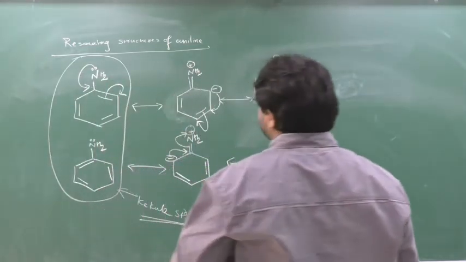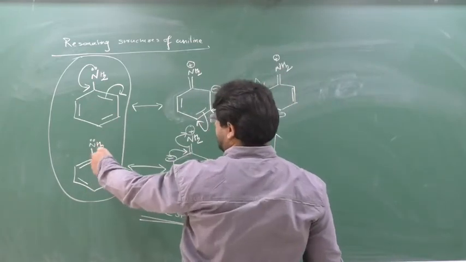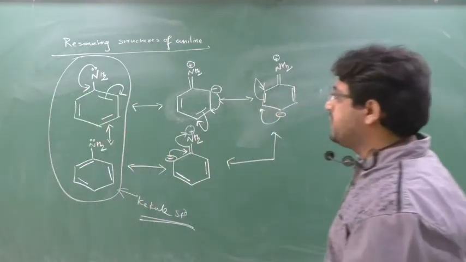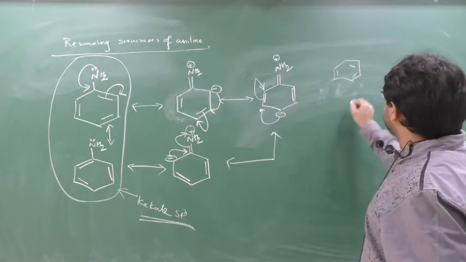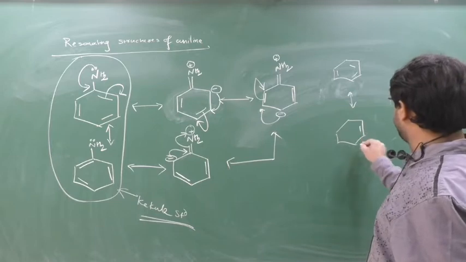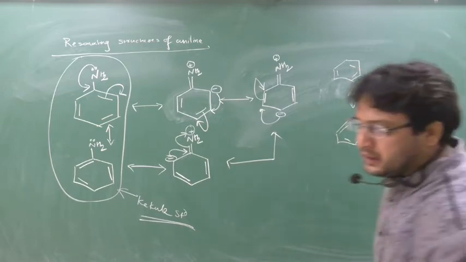And actually, how many resonating structures have we made? This is also one type of resonating structure only. If I go from here to here, I have just shifted the bond, that's it. Like in benzene we are doing. This is the first benzene structure. The second resonating structure of benzene is what? Just shift the bond, that's it. So these are the two resonating structures of benzene.